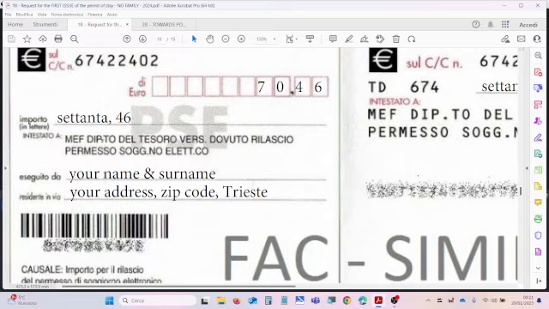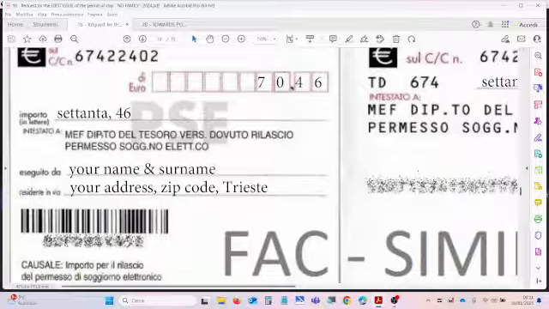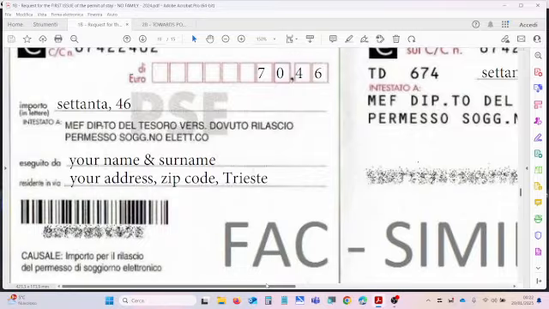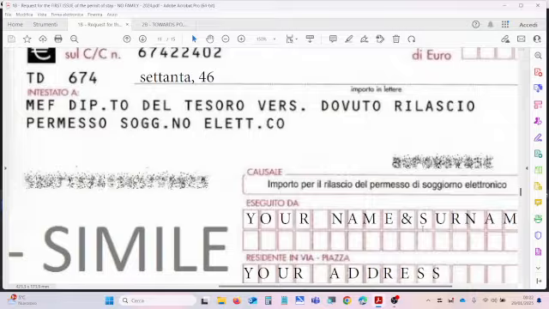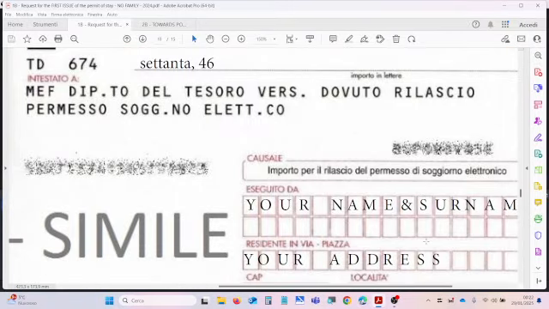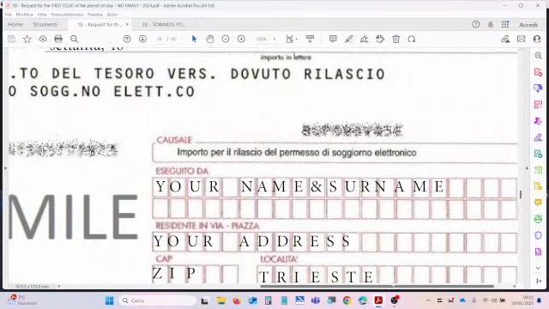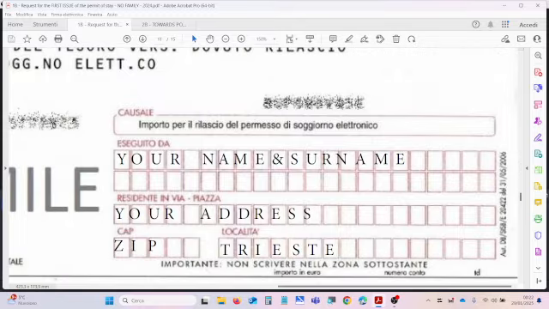Then eseguito da is the information about you, your name and surname. Again, every name, every surname. Residente in via is the information about your address, zip code, and the city where you live. The same information has to be repeated in every section, as I told you. Remember just that in the last section you have to enter one letter in every box, and the zip code goes here and the city goes here.